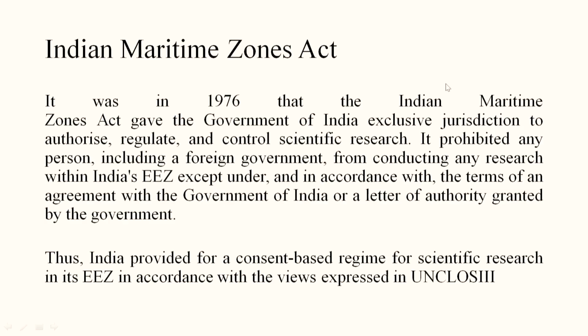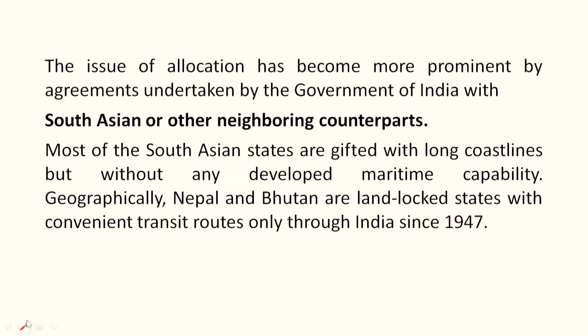I would like to remind that the exclusive economic zone is not simply stating 200 nautical miles, but it starts from the baseline. If we are talking about India here, and this is the southern part of India, the coastal part, and here is the baseline, then from the baseline to 200 nautical miles is the exclusive economic zone area.